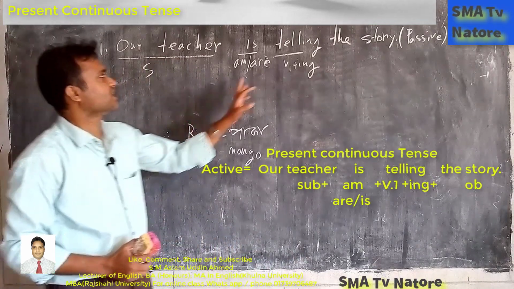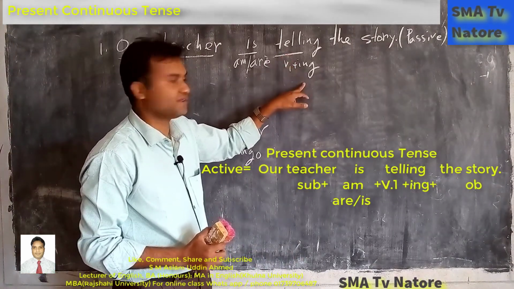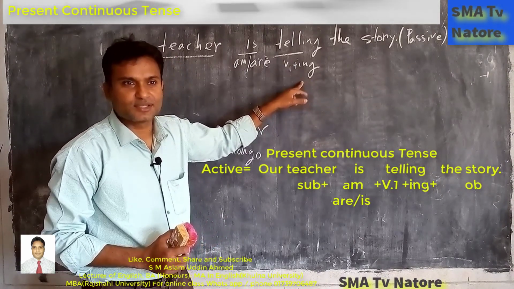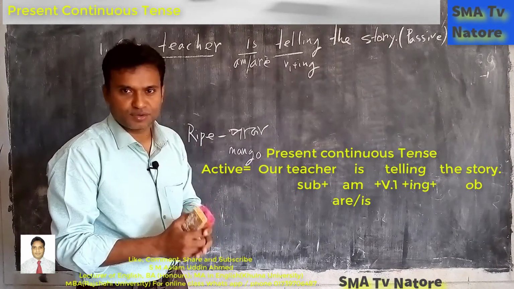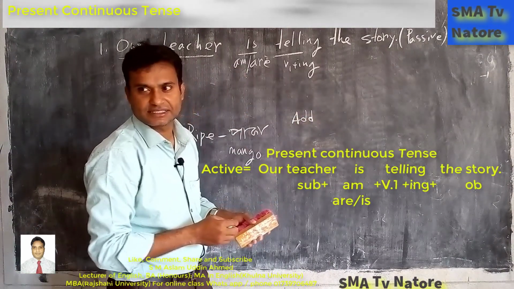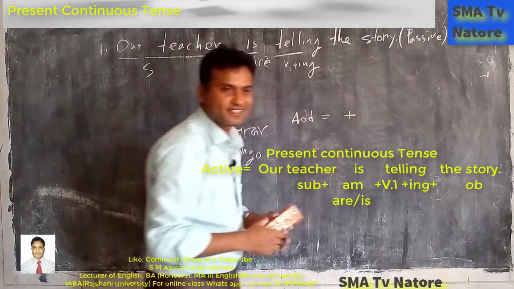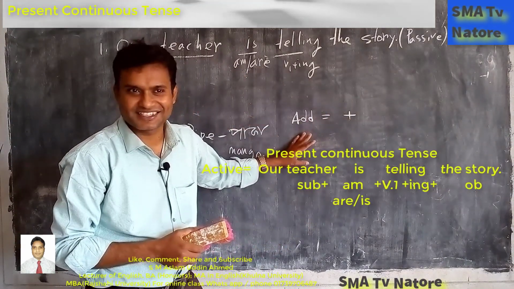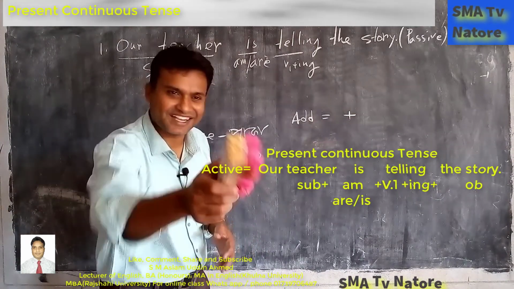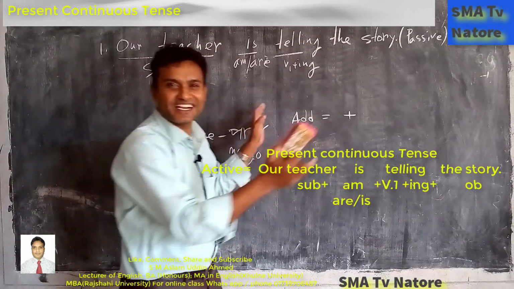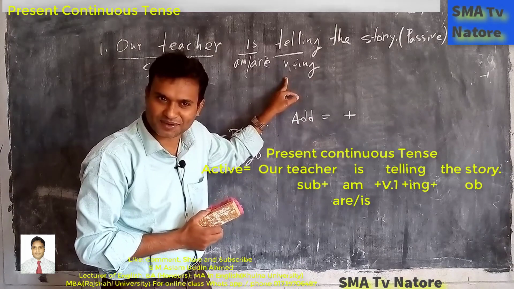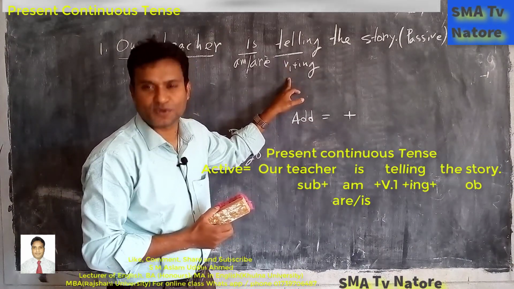So what happened? I am saying that this is the present form of the verb, and we are adding ing. So you are adding something. Do you know what is the meaning of add? Add equal to plus. What is the meaning of plus or add? You are right. So I am saying that you are adding something to the present form of the verb.